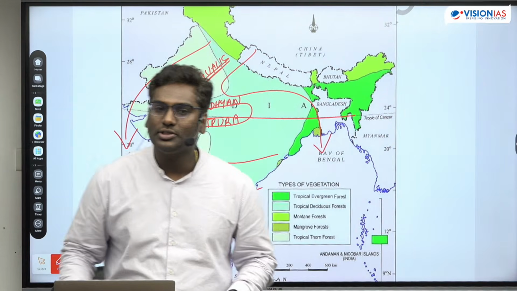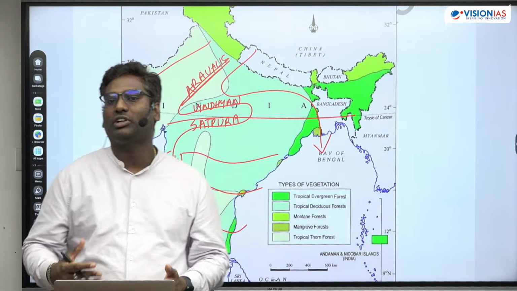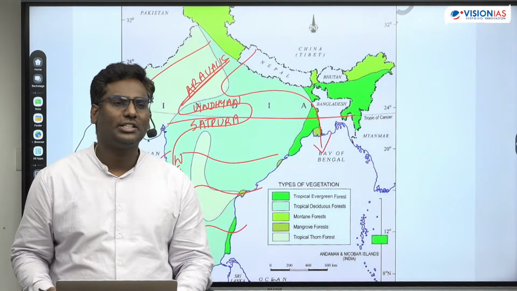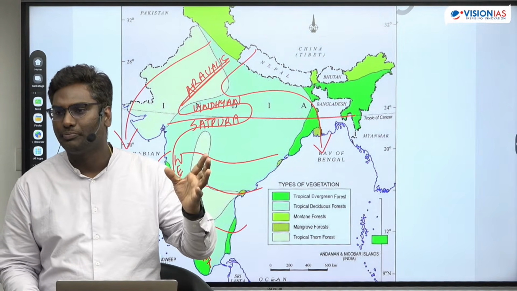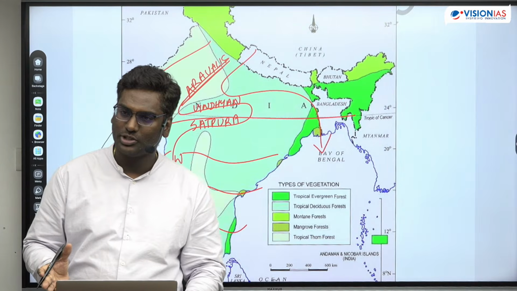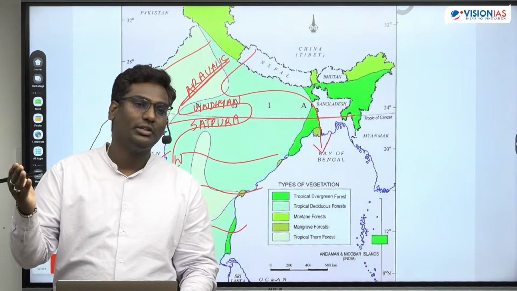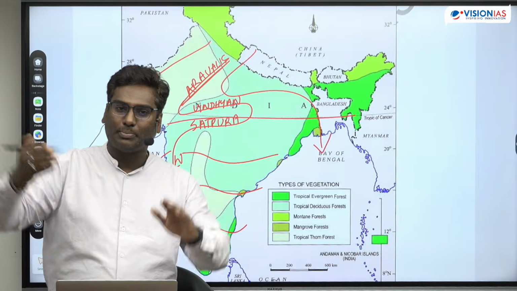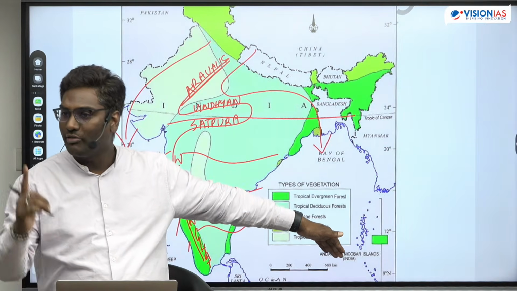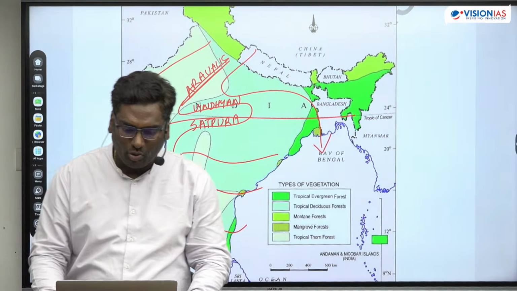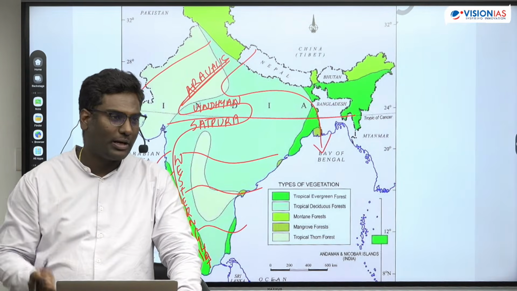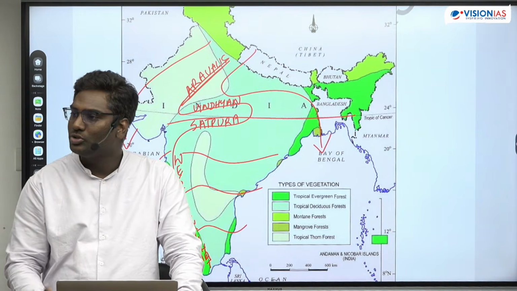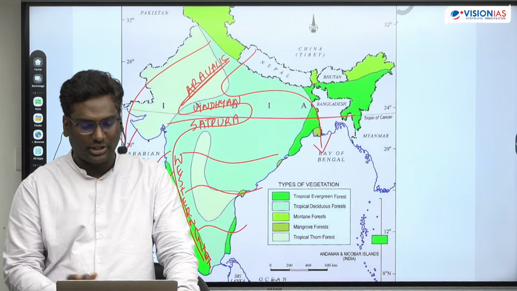Now, when you look at this, we call two types of drainage system in India. One is Himalayan drainage system, which is actually like you believe it like this. See, let me tell you a small story. Before the formation of Himalayas, okay? So what was happening is there was one mighty river that was actually traveling from almost you can say Assam side. Okay, from Assam to Punjab and into Arabian Sea. Only one river. Okay, then what happened? What you can see is there was the rise of this mighty Himalayas and it broke into three: Indus, Ganges, Brahmaputra. Got it? So it broke into three. That's what you can see. This is one of the theories that speaks about it.